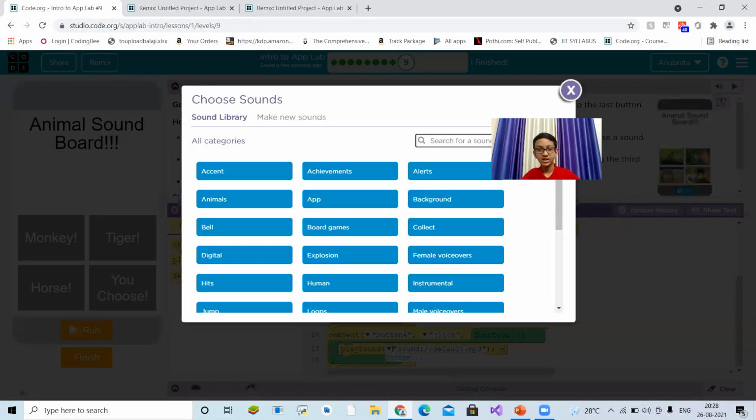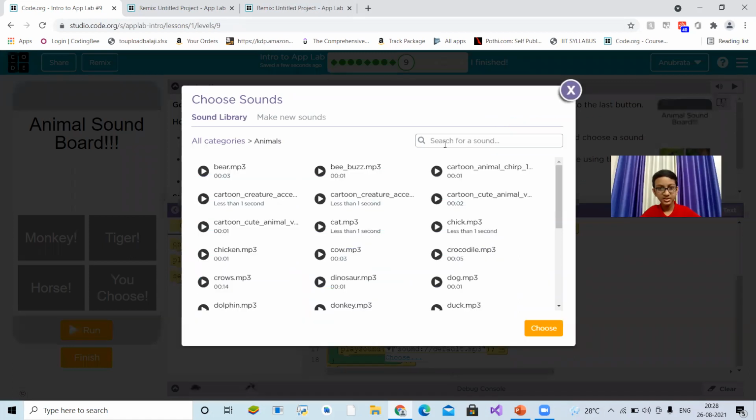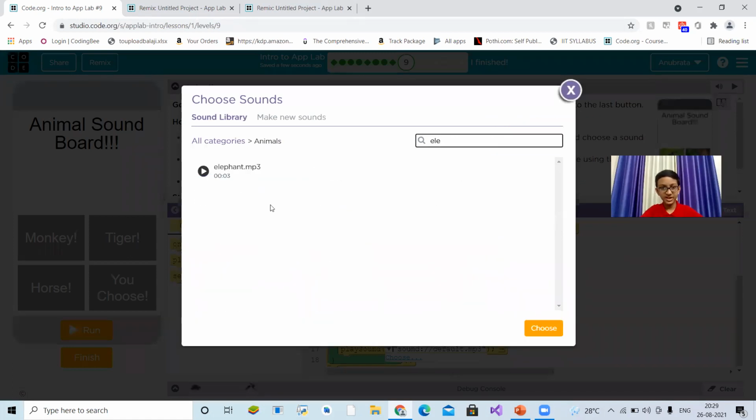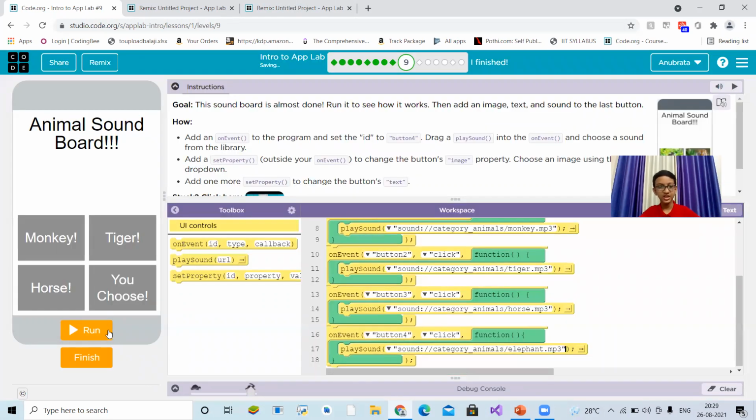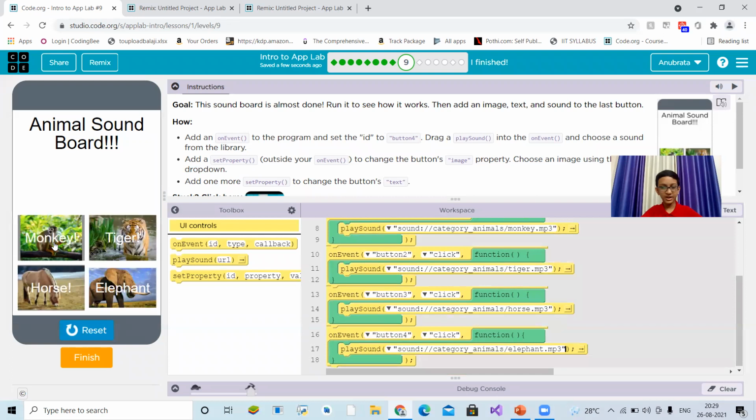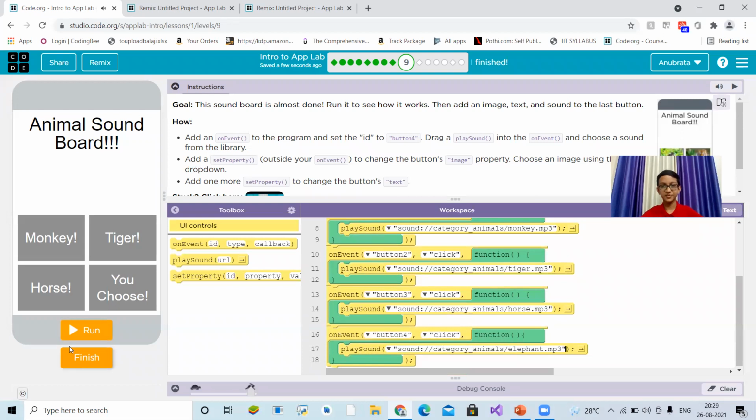Choose animals. Yeah, it's available. Let's choose, and now let's hear. Tiger. It's available. So friends, we have successfully completed this animal soundboard app.